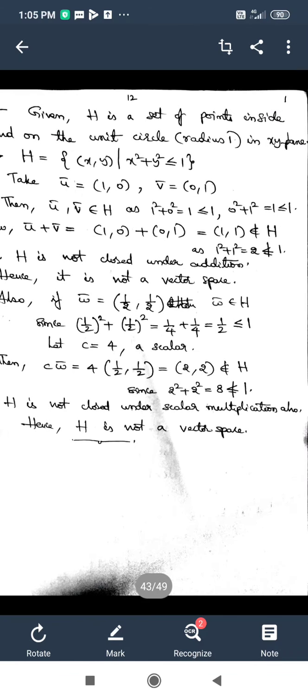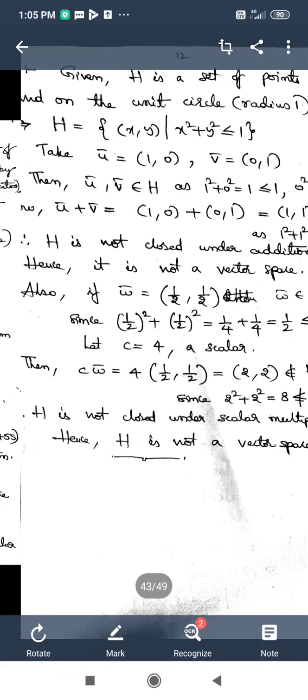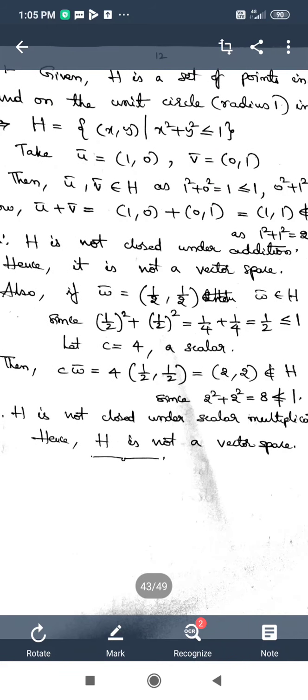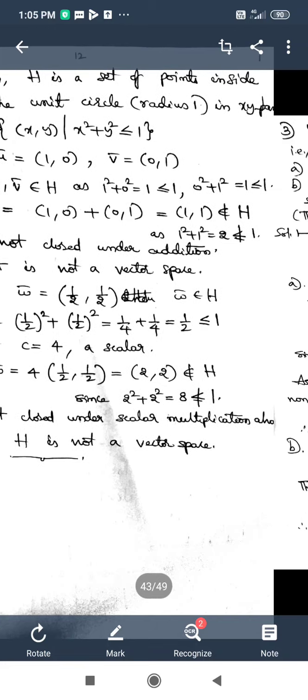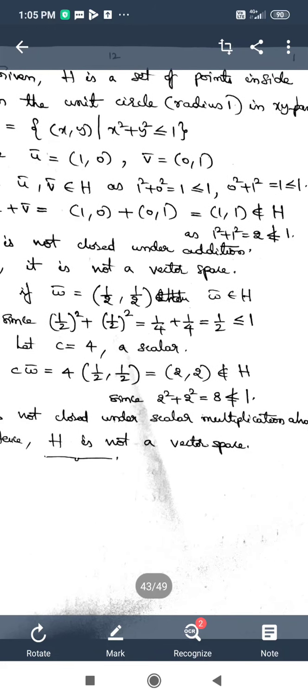That is the point I have mentioned in the next line. Then u bar comma v bar belongs to H, as 1 square plus 0 square is less than or equal to 1, and 0 square plus 1 square is equal to 1, which is also less than or equal to 1.